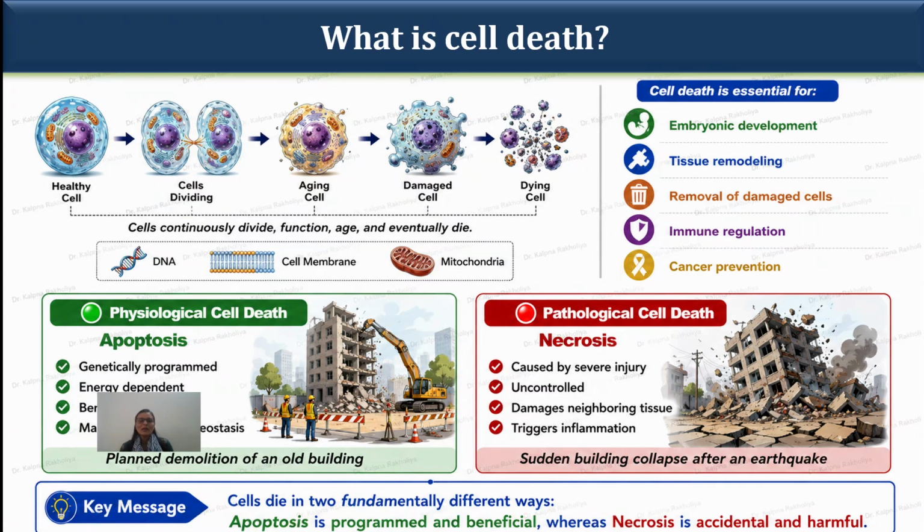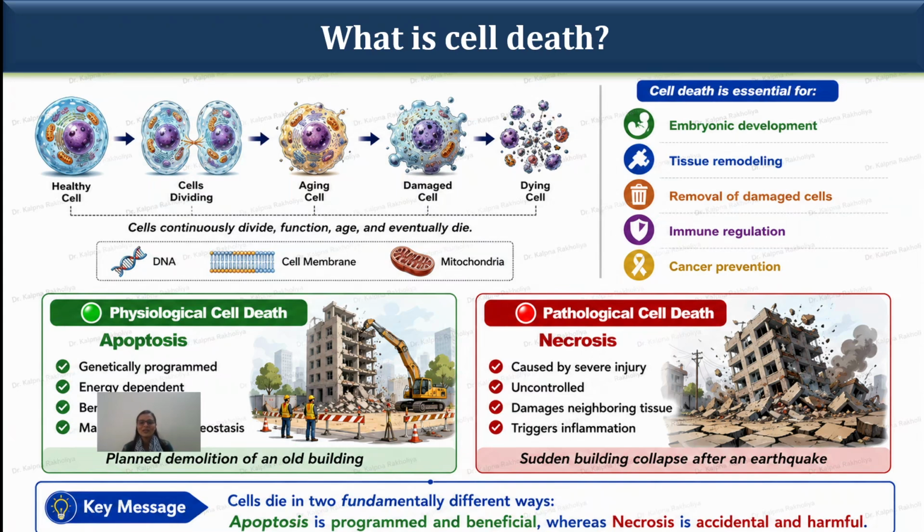Let me give you a simple example. When we plan the demolition of an old building systematically, the surrounding area is not affected. But when we accidentally demolish a building, or a building suddenly collapses after an earthquake, it drastically damages the surrounding regions.